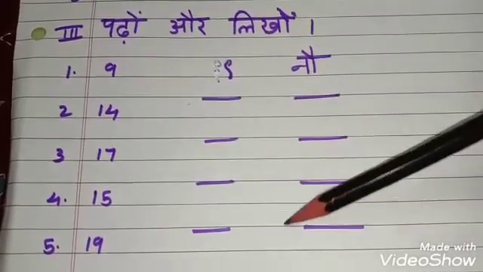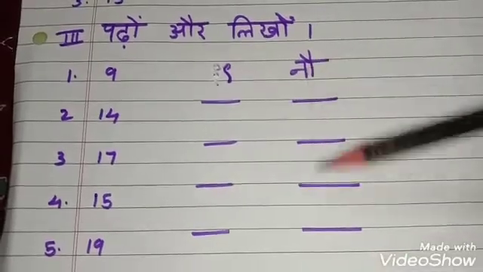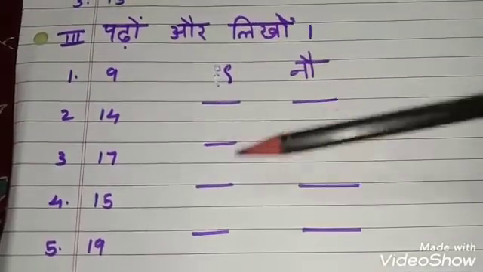19. You have to write the Hindi number, and here 19. What you have to write? In words you have to write here. In Hindi numbers you have to write here. Okay.